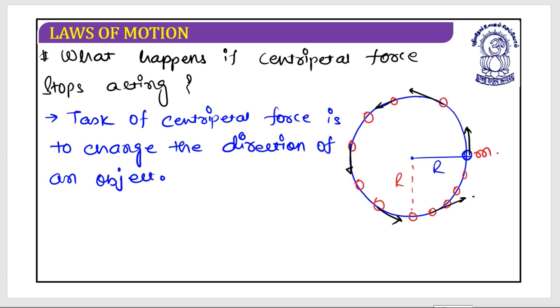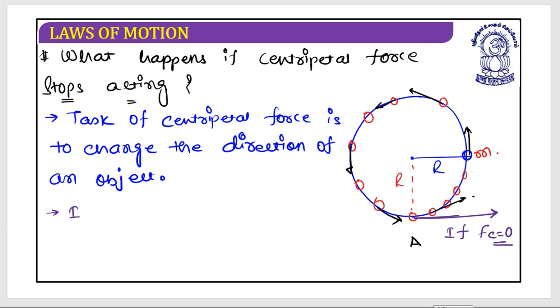Now let's suppose that the particle was at point A, and the centripetal force stops acting. At that point the particle will leave the trajectory and start moving in a straight line, since Fc is equal to 0.